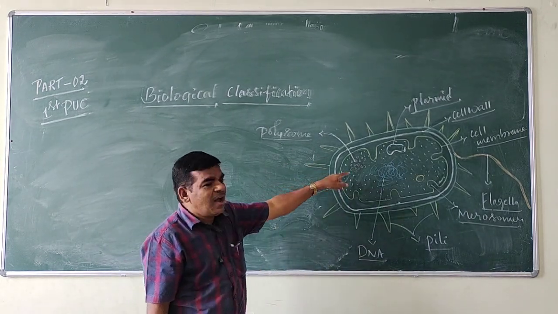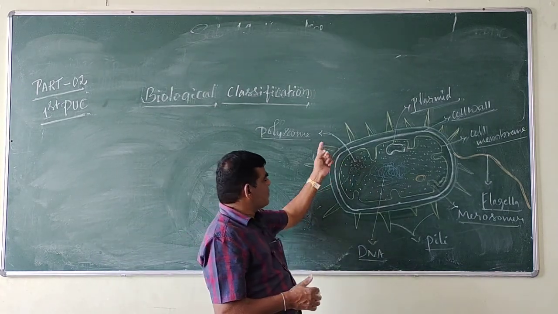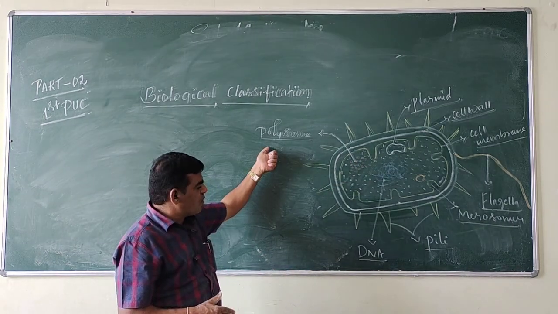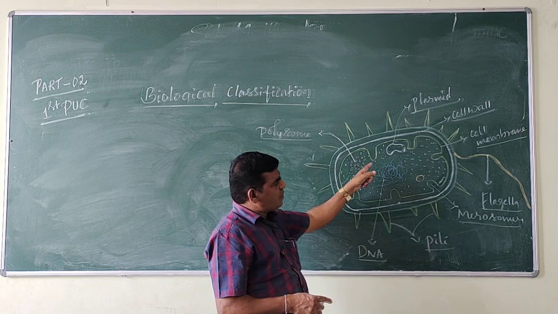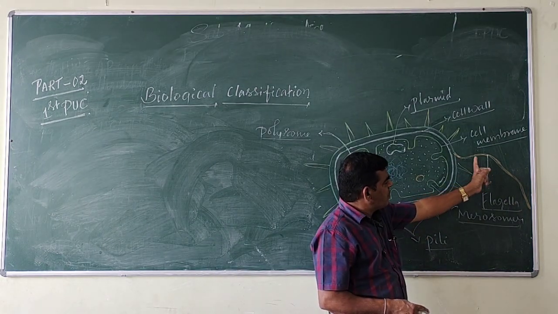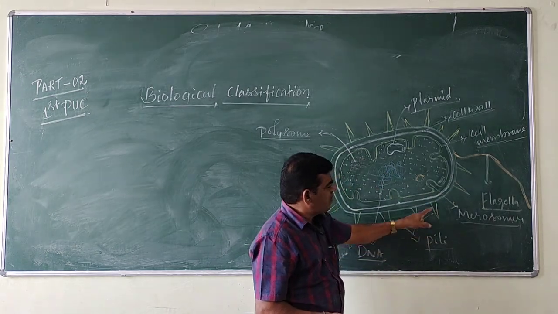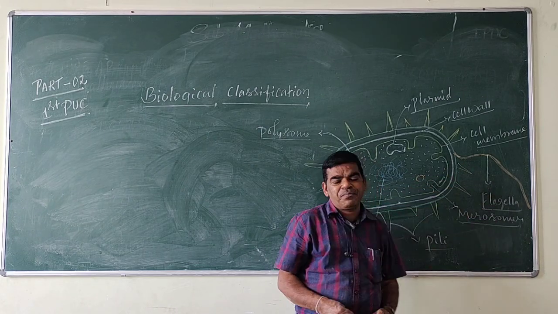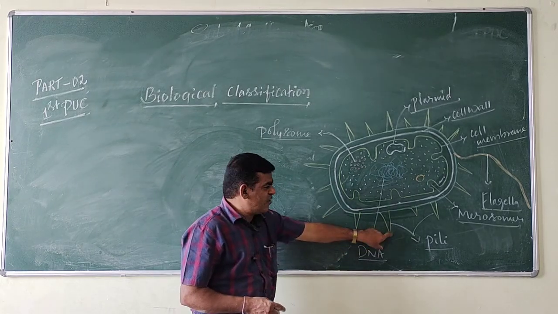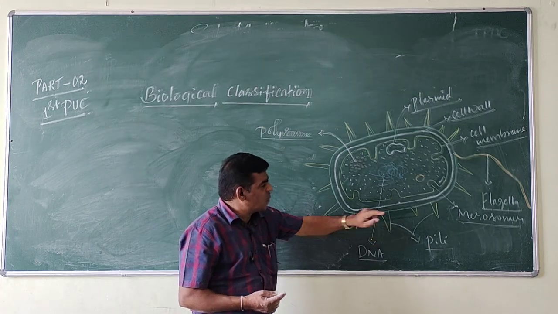Then polysome. Aggregation of ribosomes is called polysome. Aggregation of ribosomes takes place at the time of protein synthesis. On the surface of the bacteria, there are two extensions. One is long and another one is short. Long extensions are called flagella. Flagella help in locomotion. Short extensions are called fimbriae. These help in binding or attaching to the host.